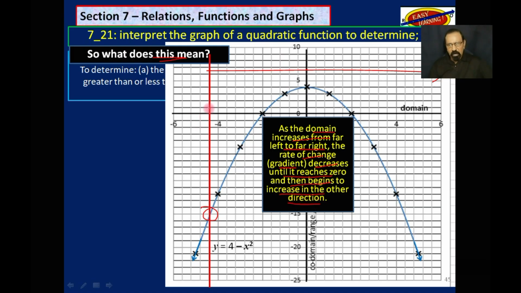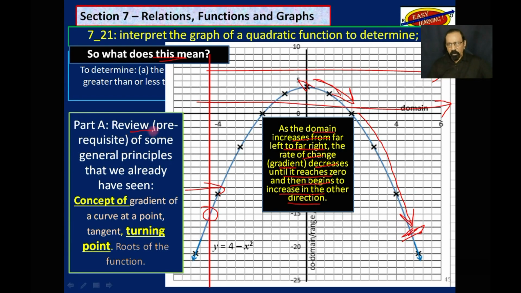As I said, if you drag that red line across this page like that, it will cut this graph at various points, indicating that the gradient is gradually decreasing from left to right until it reaches 0, but the gradient is still positive on the left of that y-axis. But then as you come down here, the gradient now begins to be negative, small to begin with, and then it increases and increases until the gradient, which is a rate of change, is great down here.